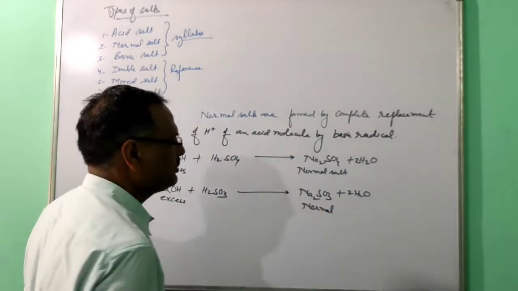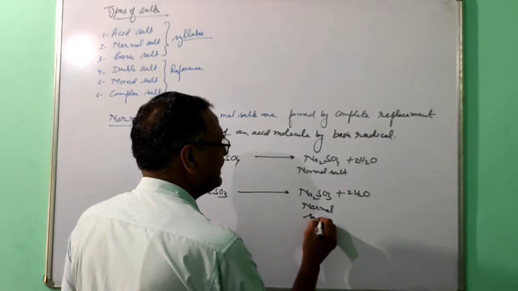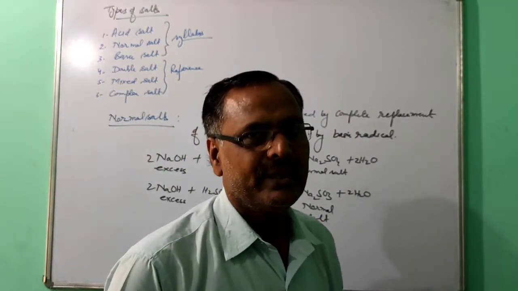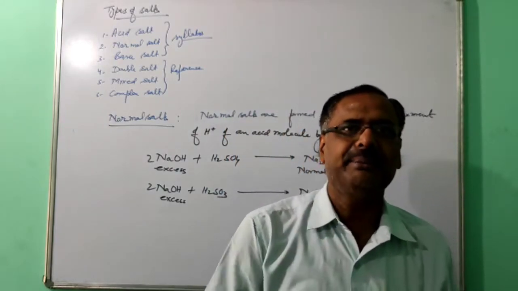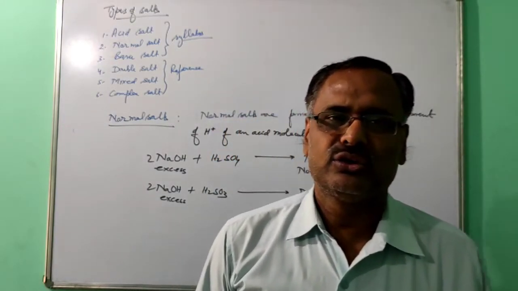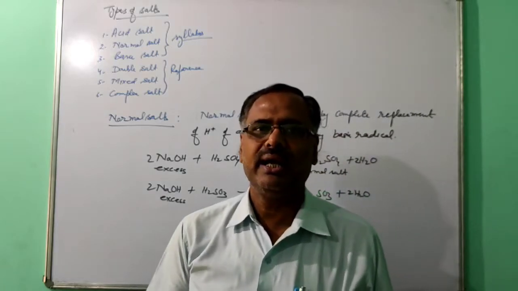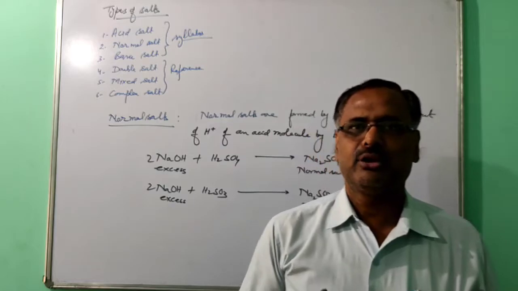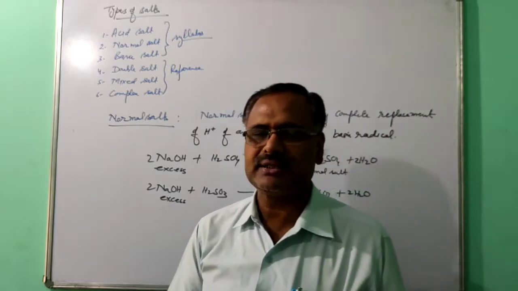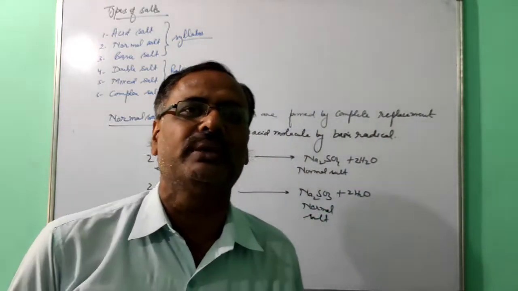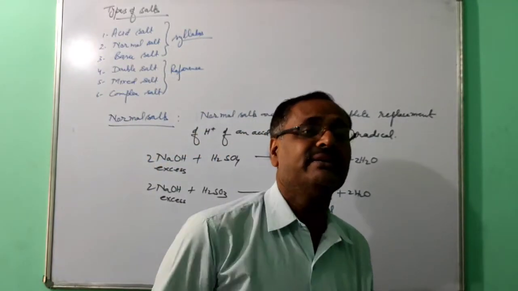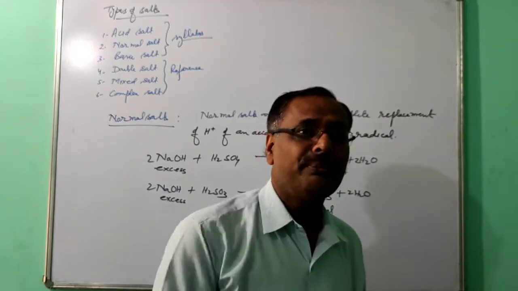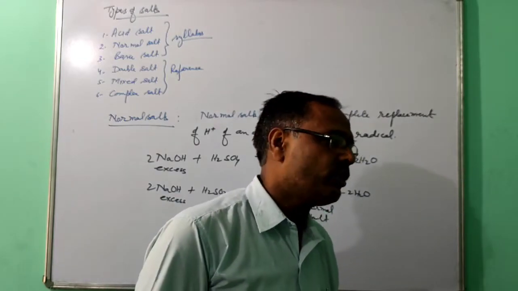One doubt I want to clear: if any acid is dibasic or tribasic, it will form both acid salt and normal salt, because partial replacement of H plus ions is possible. But if any acid is monobasic, it will form only normal salt.